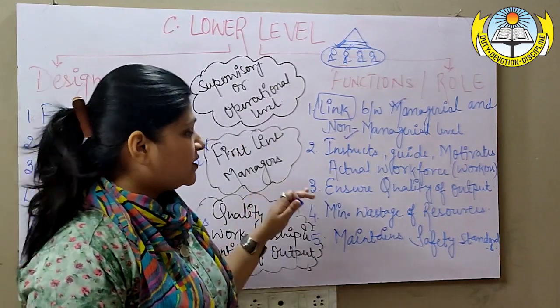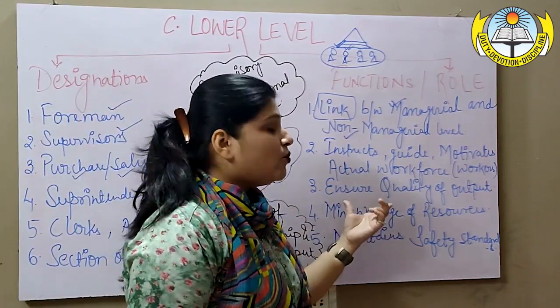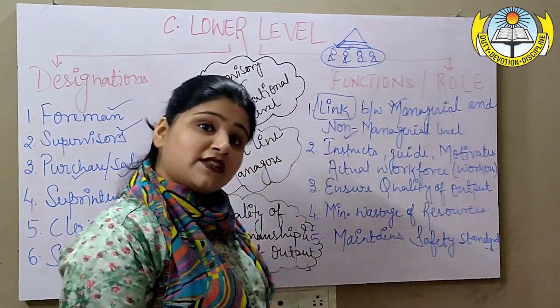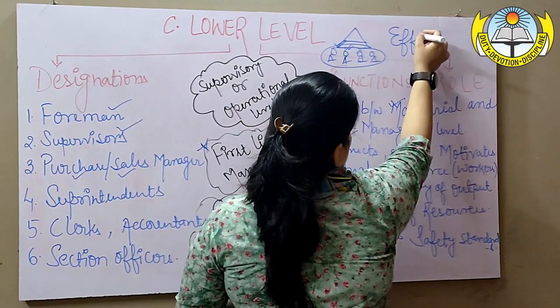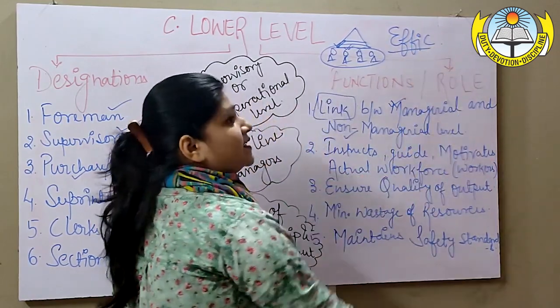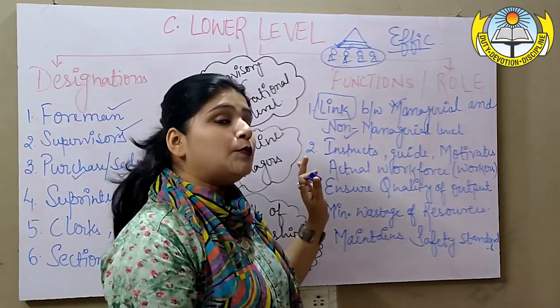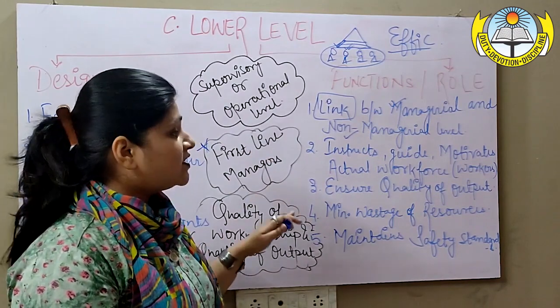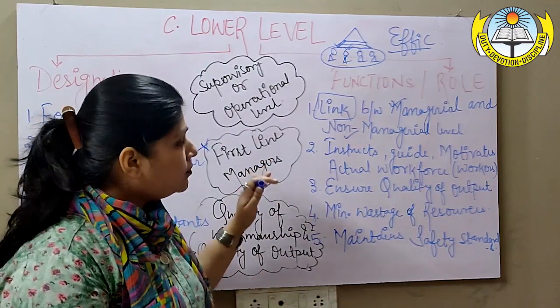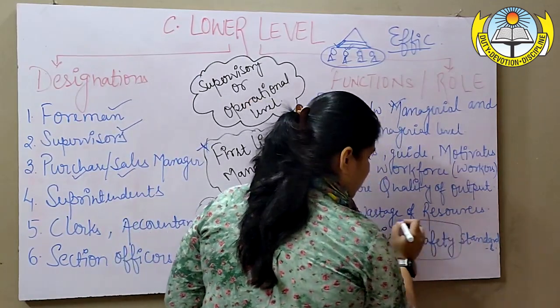Yes. Talking about the next, they are equally responsible for minimum wastage of resources, which means that the concept of efficiency is on the shoulders of these people. They are responsible for efficient completion of work. They ensure that minimum wastage takes place. Not only this, they also ensure there has to be a safety standard.